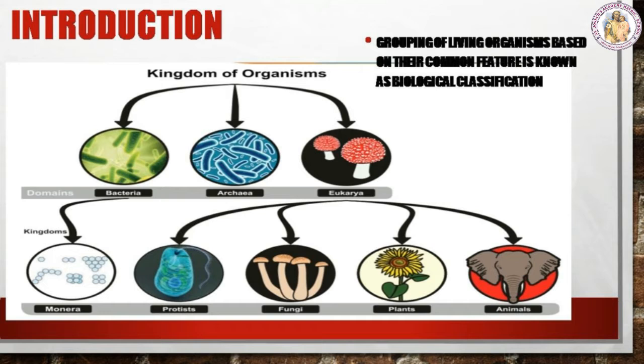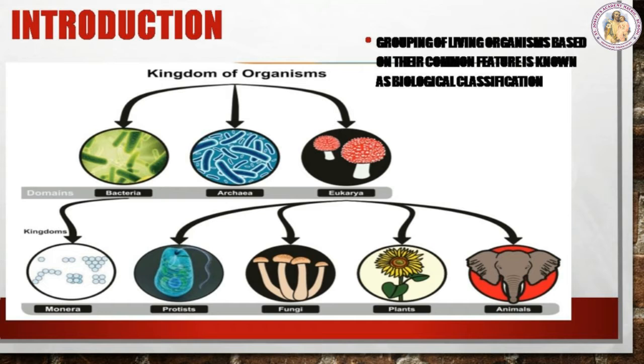In order to know about the behavior and relationship among organisms that are known, biologists have classified them into two broad groups, plants and animals. Grouping of living organisms based on their common feature is known as biological classification. See, the organisms are classified into three types.